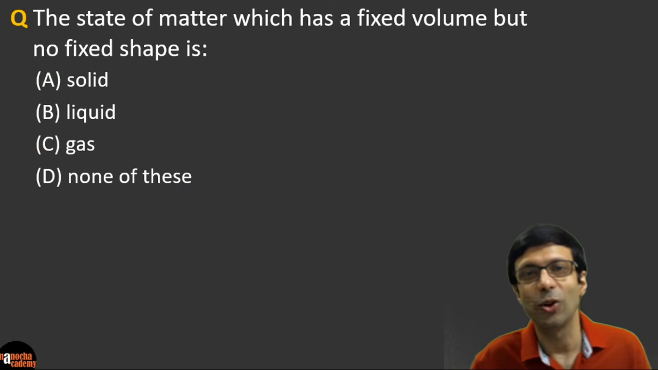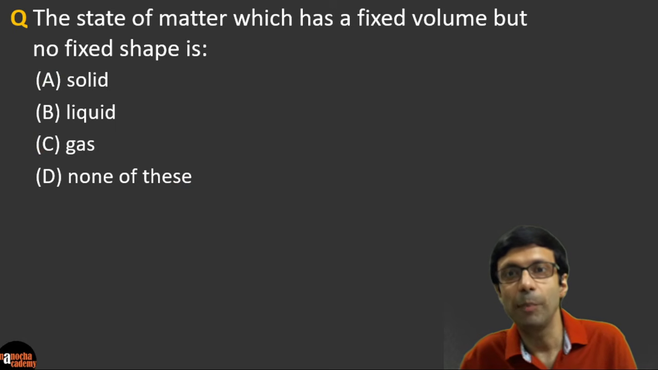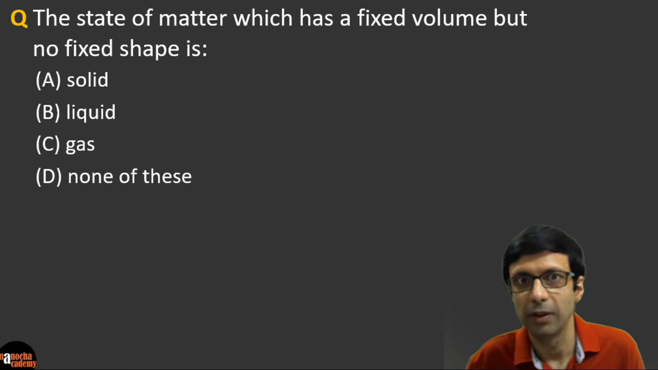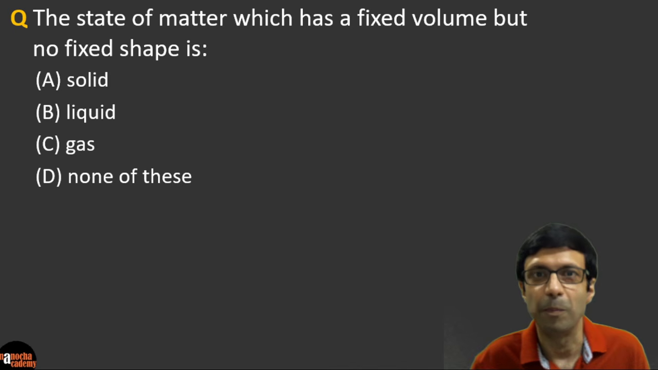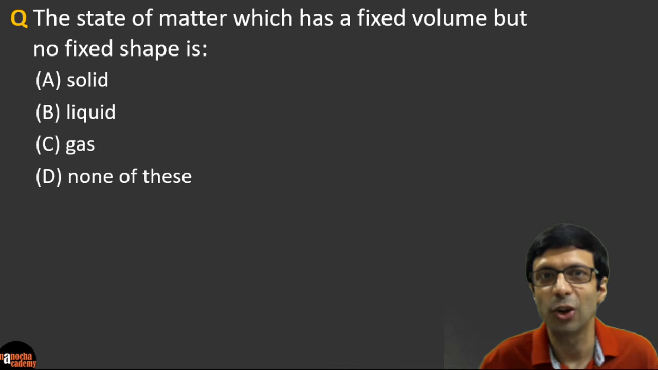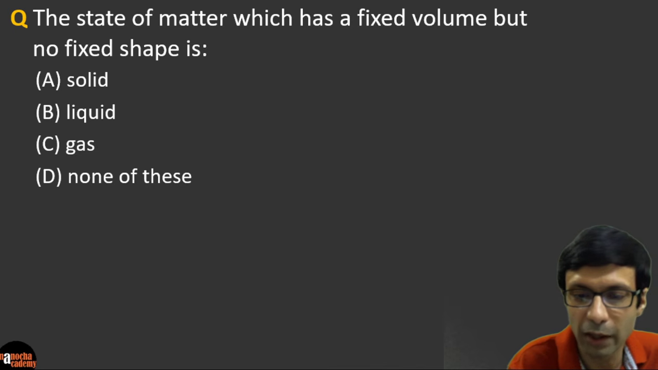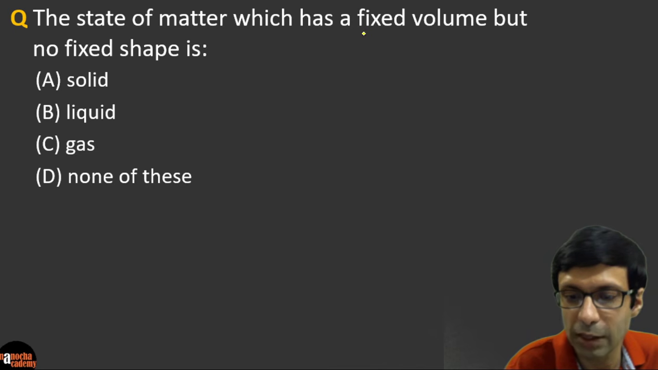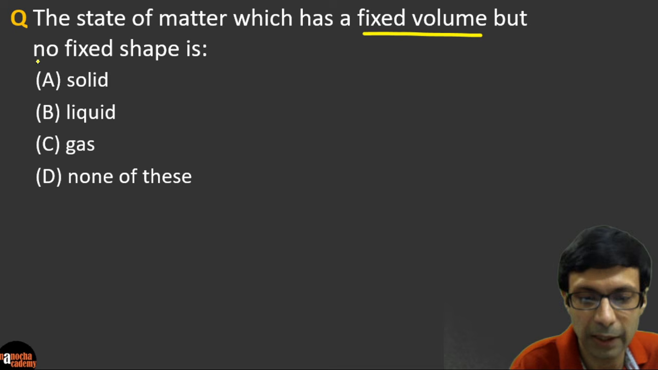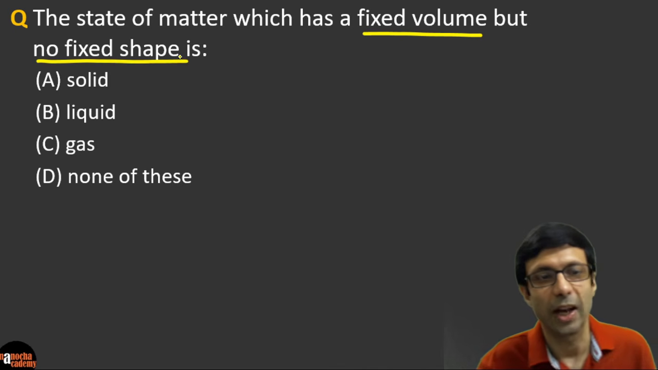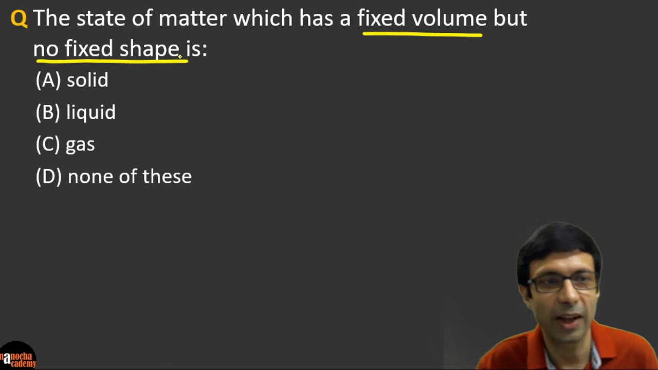Now guys, let's take a look at our next question. The state of matter which has a fixed volume but no fixed shape, is it A, solid, B, liquid, C, gas, or D, none of these? So note the question carefully. We are looking for the state of matter which has a fixed volume but does not have a fixed shape, right? So guys, what do you think is the answer here? Try this question.